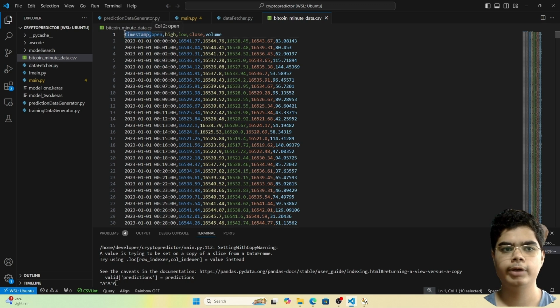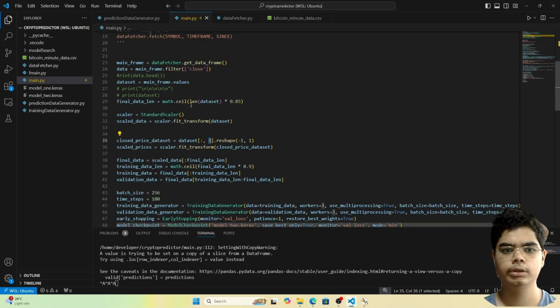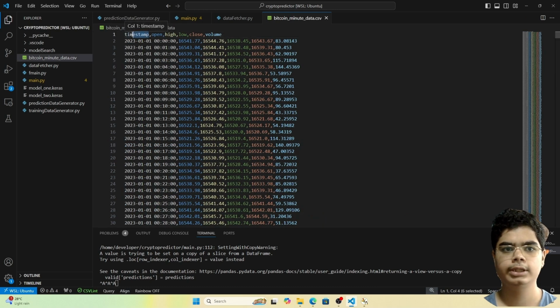But why have we skipped this timestamp column? It is very simple. As I told you before, this is actually our index column. So while counting, we will not take into account the index column, as it doesn't matter in the dataset and it is just to uniquely identify each row. So while counting, we will start from here. This is our index column. So index, then 0, then 1, then 2, then 3.